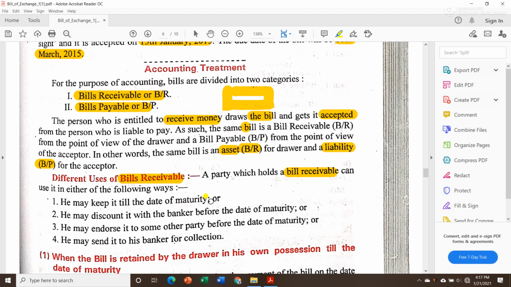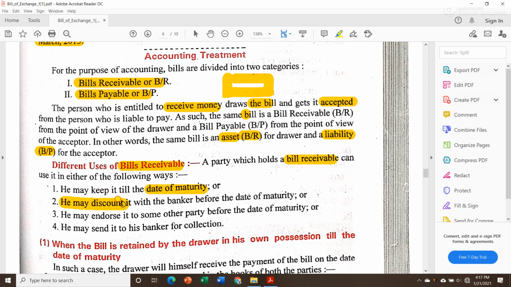Obviously that bill will contain a certain period of time, and only after that time will we be entitled to receive money. So I can just keep that paper with me till the date of maturity.